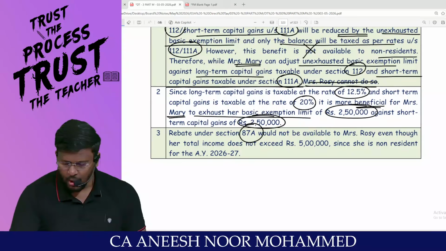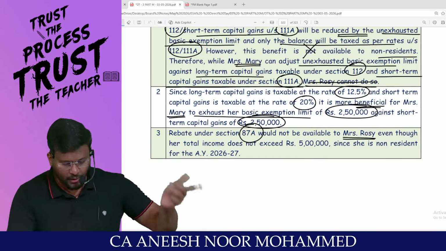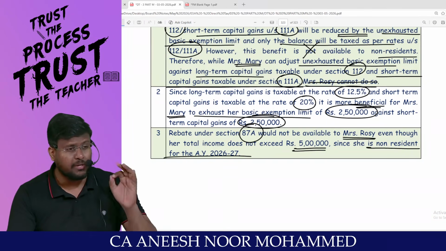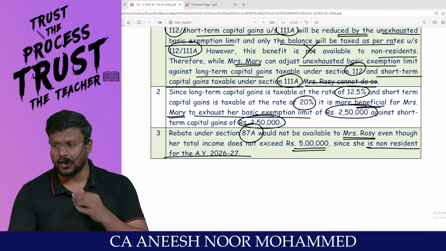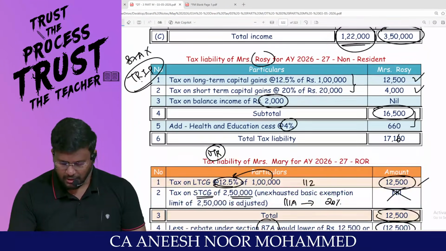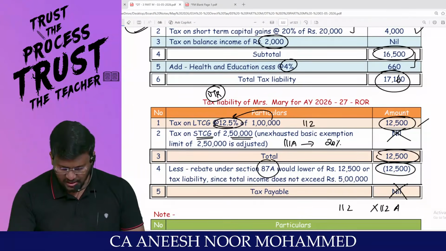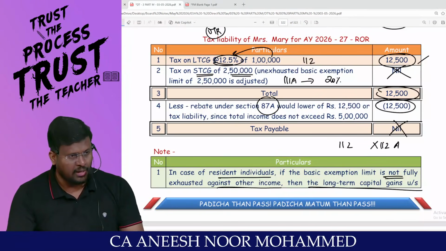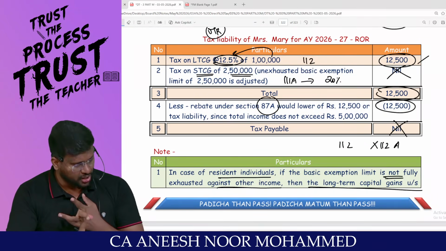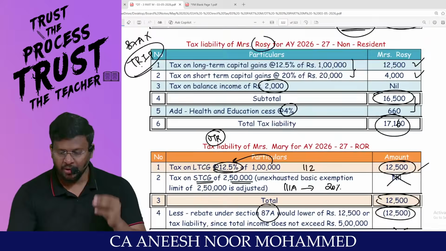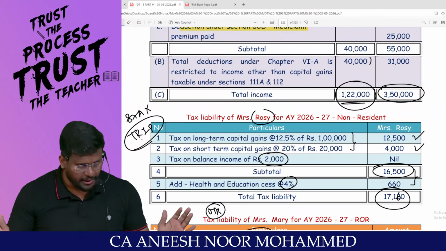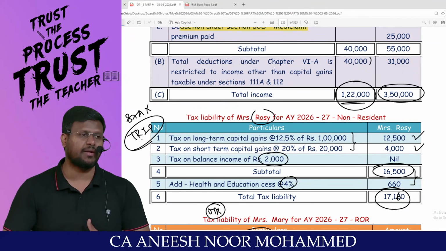Rebate under 87A would not be available to Mrs. Rosie, even though her total income does not exceed 5 lakh, since she is a non-resident, because 87A will be applicable only to residents, my dear lovable students. That benefit will not be applicable to a non-resident. So the tax liability of Rosie is 17,160 and the tax liability of Mary is nil. Since she is a resident and ordinarily resident, she can claim 87A rebate and the unexhausted basic exemption limit. All these benefits will be available. Whereas since Rosie is a non-resident, unexhausted basic exemption limit cannot be claimed against special income, and number 2, 87A rebate is not possible.